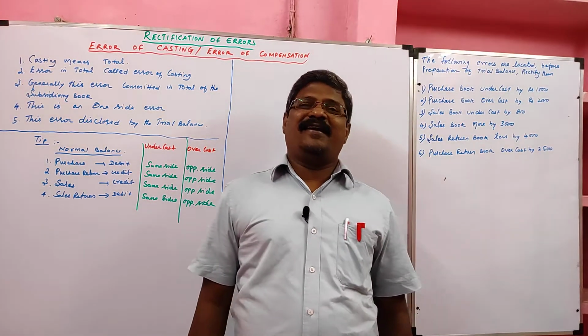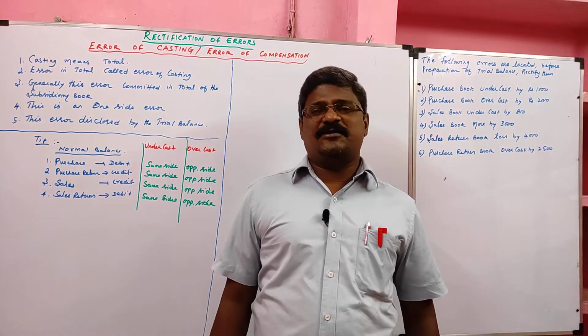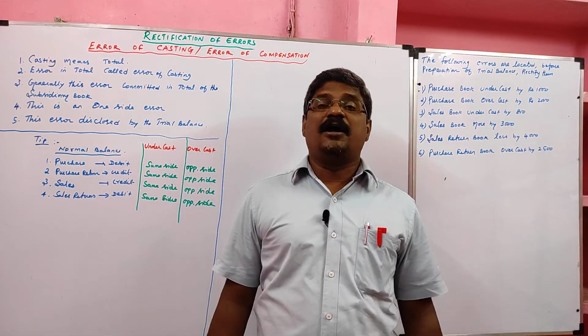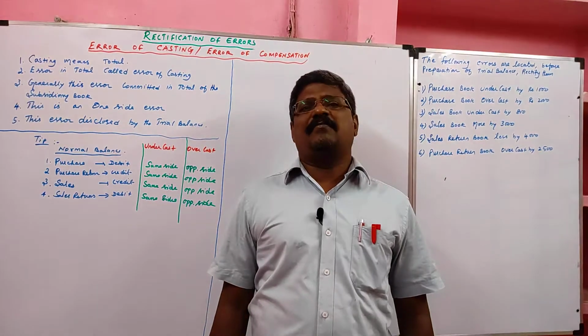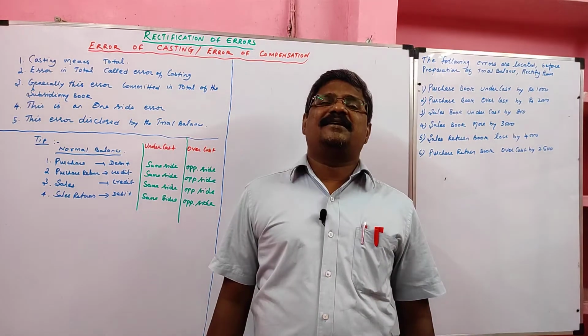Students, we are learning rectification of error. In the last part, we learned error of principle. In this part, we are going to learn two types of error. The first type of error is error of casting. It is also called compensation error.